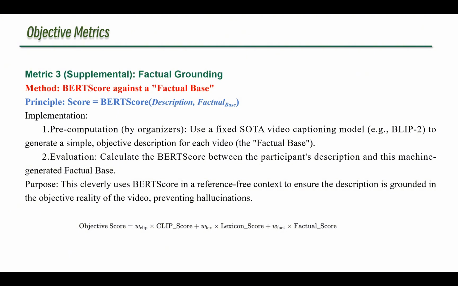Then, we can calculate the PER score between a participant's description and this fact sheet. This ensures the description is grounded in the objective reality of the video and penalizes hallucinations. Together, these 3 metrics can be weighted to form a single, robust, objective score for a live leaderboard.